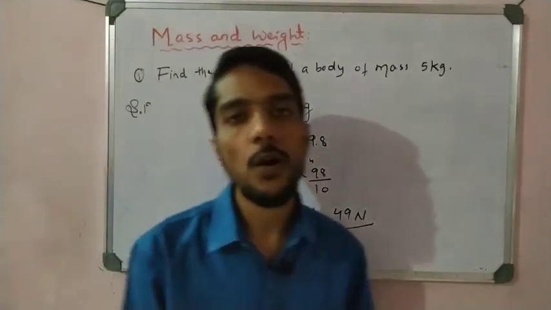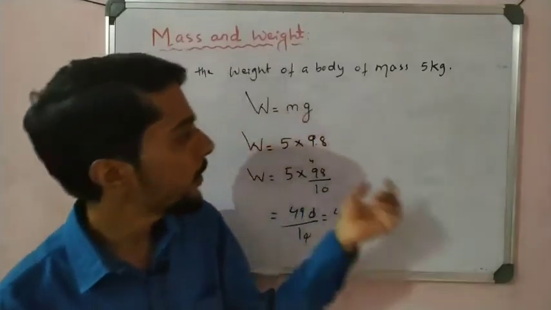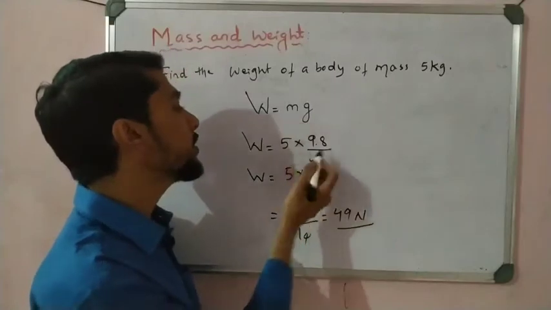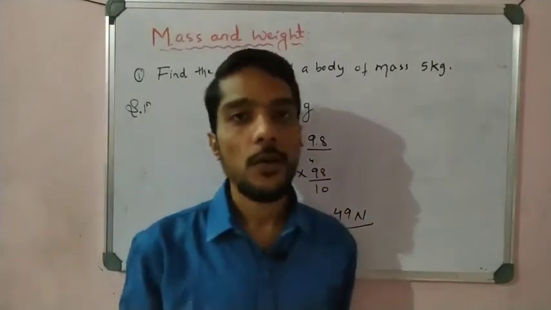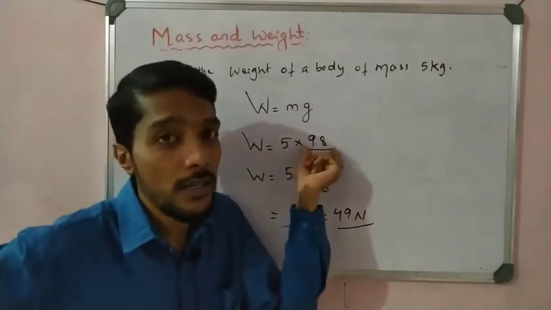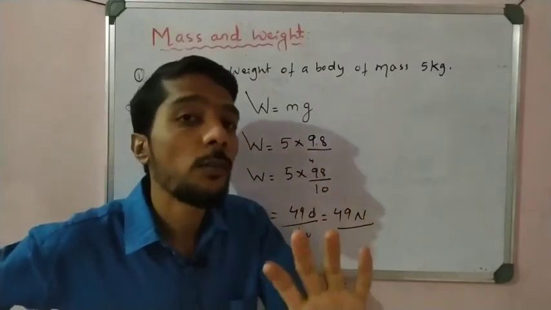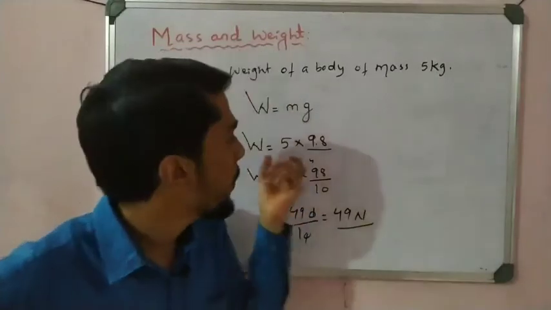So that is the simple way to convert mass into weight. Simply multiply with the g value. We know that if the g value changes, the weight also changes. So we say that weight is not the same. We calculated for Earth, where it is 9.8, but on the moon the g value is less than 9.8. So on the moon the weight is changed.